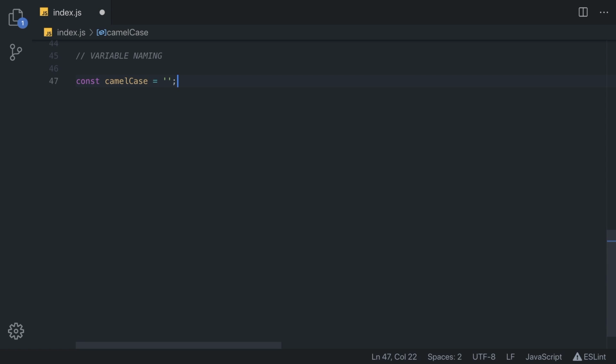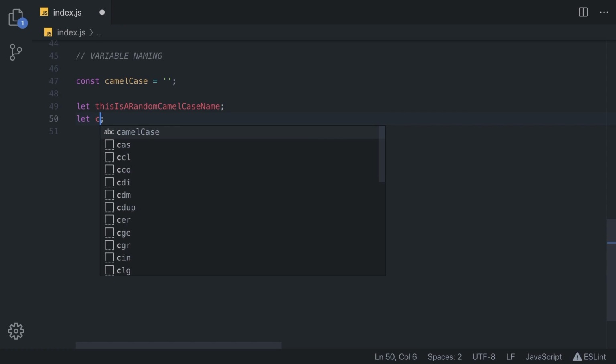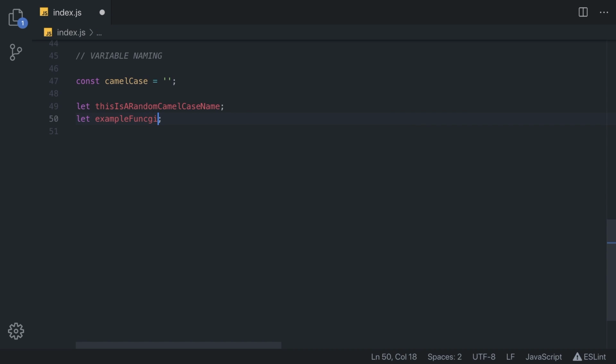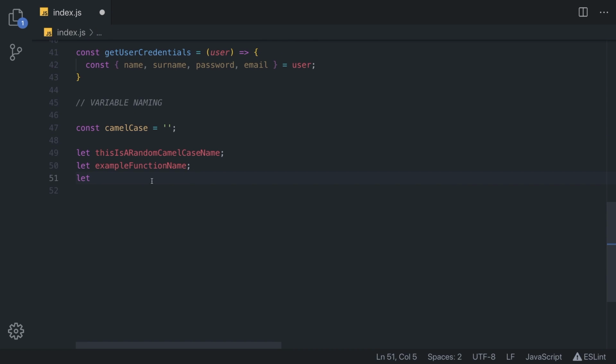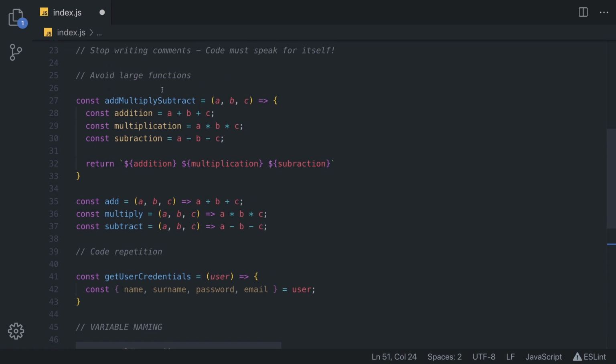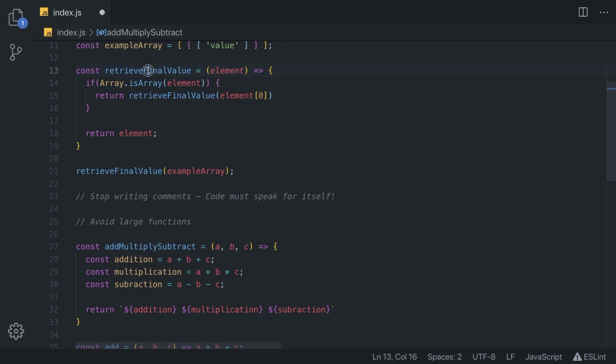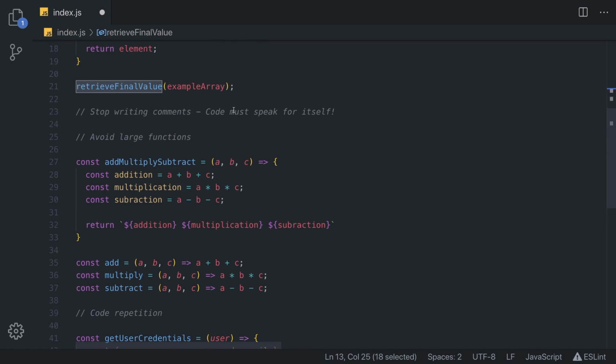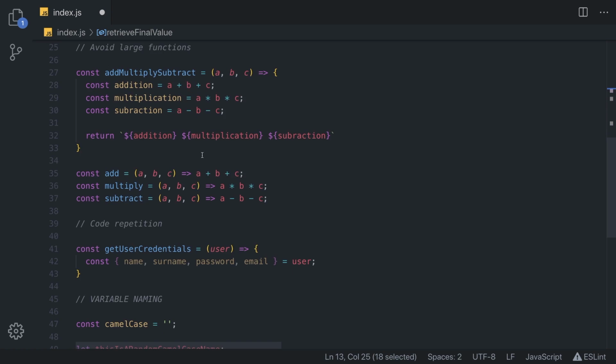Let's set it to an empty string. We can write some more examples. So const, this is a random camel case name. You can see that anything can be written in camel case. We can also write something like example function name. We also have, for example, get user credentials right here, also written in camel case, and add, multiply, subtract, retrieve final value. Everything we write in JavaScript should be a camel case.